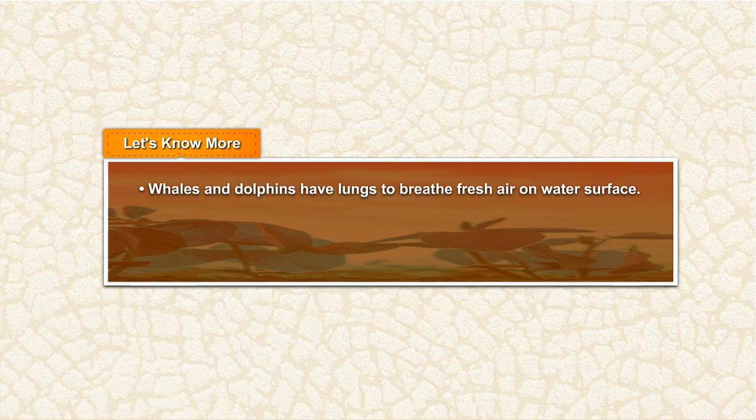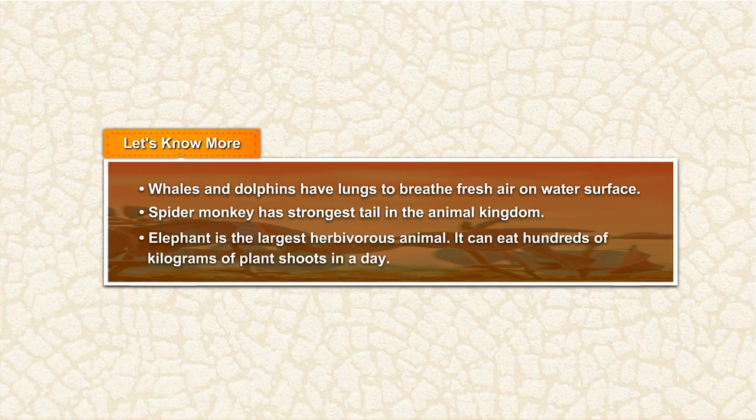Let's know more. Whales and dolphins have lungs to breathe fresh air at the water surface. The spider monkey has the strongest tail in the animal kingdom. The elephant is the largest herbivorous animal. It can eat hundreds of kilograms of plant shoots in a day.